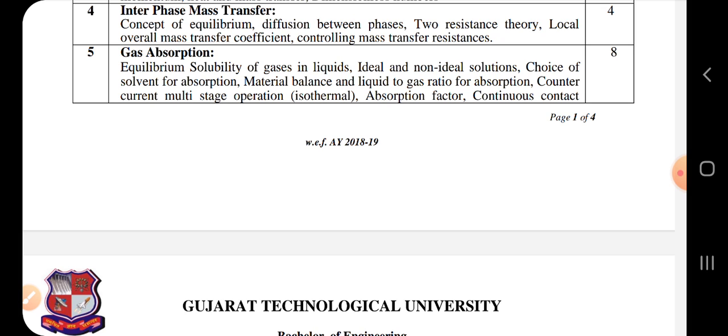Interface mass transfer, that is the next unit. Concept of equilibrium, diffusion between phases, resistance theory. Then local and overall mass transfer coefficients.